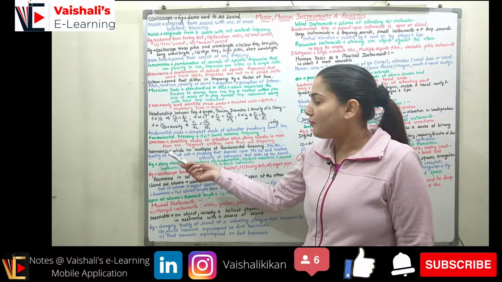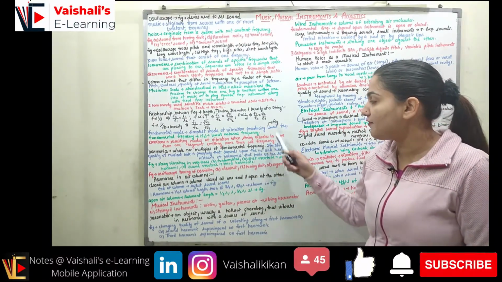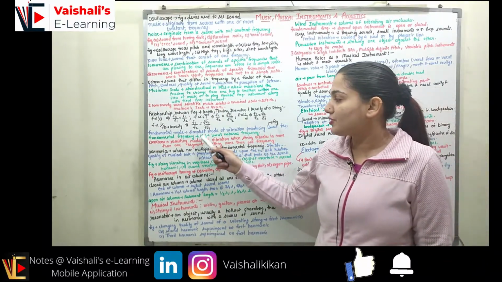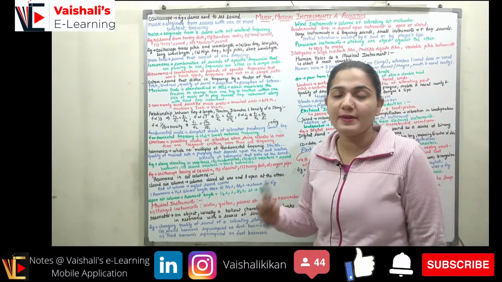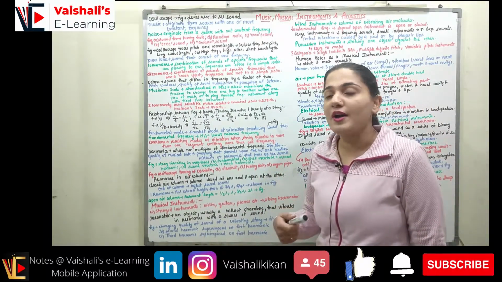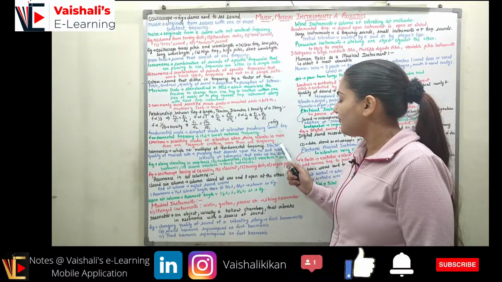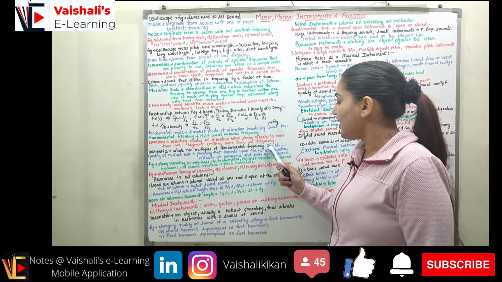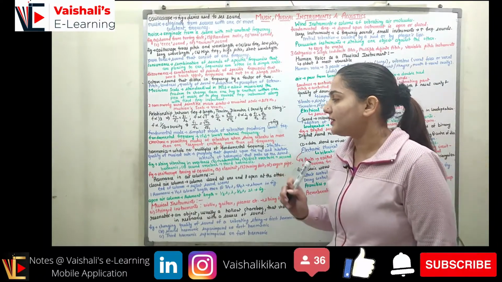Now coming to the harmonics. Harmonics are the whole number multiples of the fundamental frequency. Fundamental frequency was represented as F0. If I multiply F0 with 2, I will get the harmonic 2F0, right? Then I will get 3F0 if I multiply it with 3. This is my second harmonic, this is my third harmonic, 2F0 and 3F0.